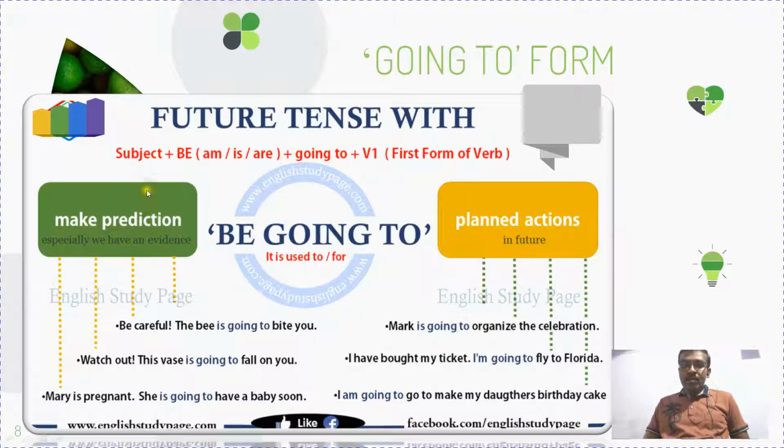Future tense with the subject plus be form. The be form of the verb means am, is, are, and for past tense, was. Plus going to plus the base form of the verb. It is further divided into two types: making predictions and planned actions. Making predictions: be careful, the bee is going to bite you. The bee will bite you.